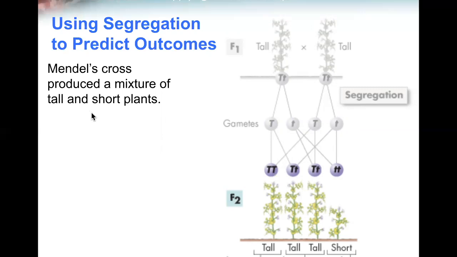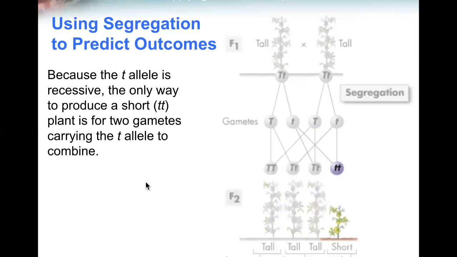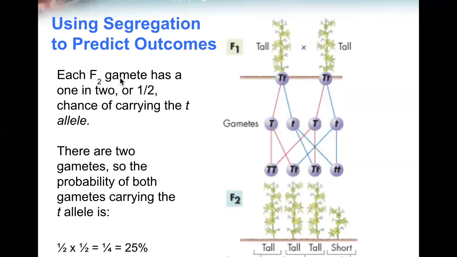Mendel's cross produced a mixture of tall and short plants. Because the small t, the short allele, is recessive, the only way to produce a short plant is for 2 gametes carrying the small t allele to combine. Small t and small t. Each gamete has a 1 in 2 or 1/2 chance of carrying the small t allele. There are 2 gametes, so the probability is 1/2 times 1/2, which is 1/4 or 25%.